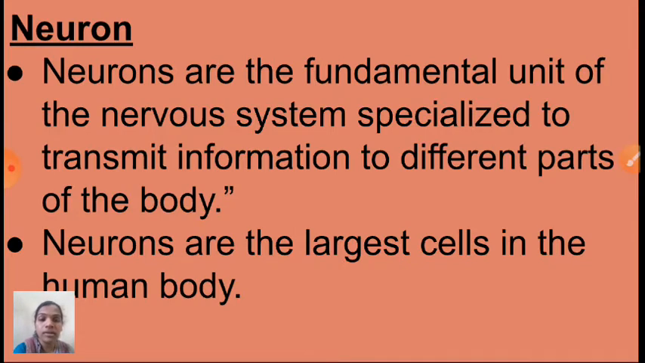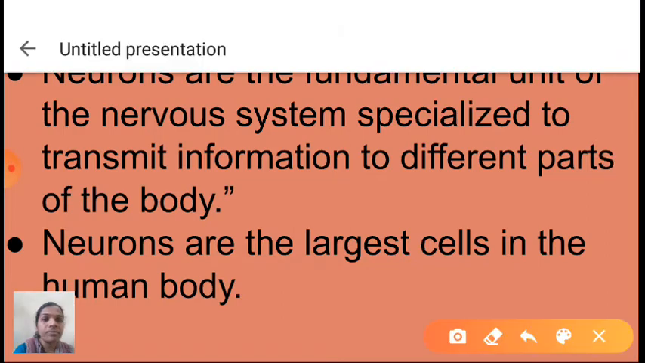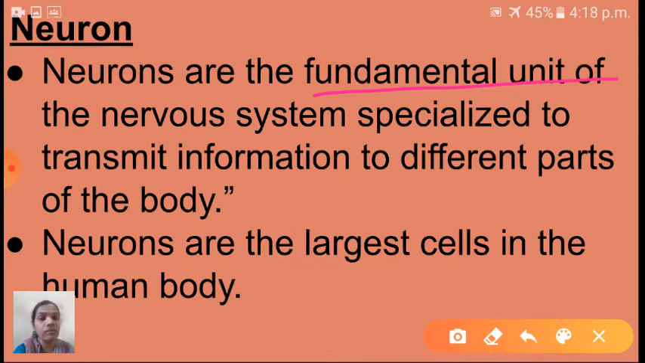So see here children, neuron. What is meant by neuron? Neurons are the fundamental unit of the nervous system. See here children, fundamental unit of the nervous system. It is specialized to transmit information to different parts of the body. With the help of this neuron, that information will transmit from one place to another place.